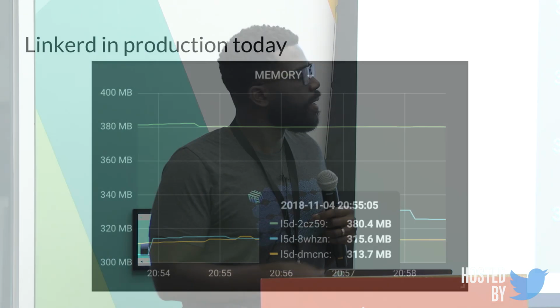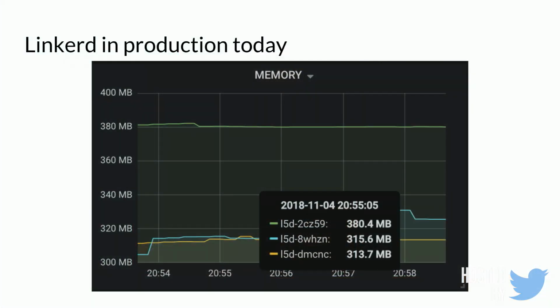So what's it like to deploy Linkerd today? If you go to our GitHub page, get the executable, and then run it, this is what you get. So in this example, I have Linkerd deployed in Kubernetes. This Kubernetes cluster has 3 nodes, so we've got one Linkerd instance for each node, and we can see we're almost reaching 400 megabytes of memory consumption. And this is at 1,000 requests per second.